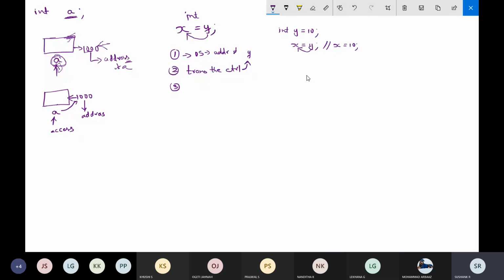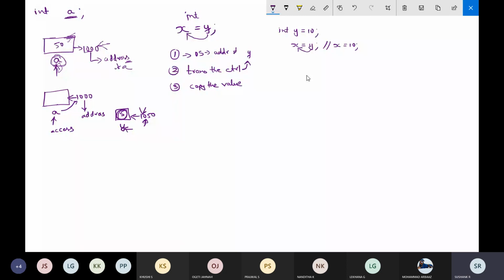The third step will be to copy the value present at that address. Copy the value from the block where the address is stored. For example, if I had stored some value called 50, it will get the address. Like y, it is present at some location 1050 and it is having a value called 5. So first it will get the address of y. After that the control will be transferred, then it will copy the value which is there at this address 1050. So we know that the operating system will read the value from this block.